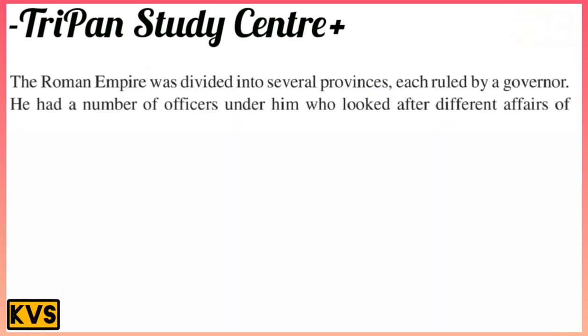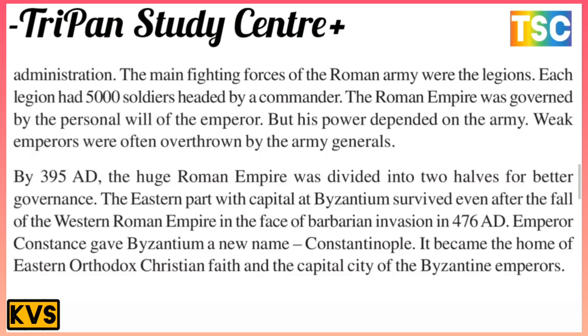The Roman Empire was divided into several provinces, each ruled by a governor. He had a number of officers under him who looked after different affairs of administration. The main fighting force of the Roman army was the legions. Each legion had 5,000 soldiers headed by a commander. The Roman Empire was governed by the personal will of the emperor, but its power depended on the army, and emperors were often overthrown by army generals.